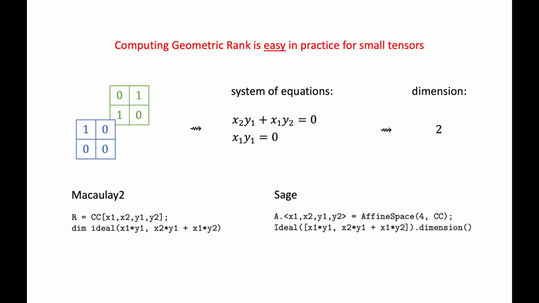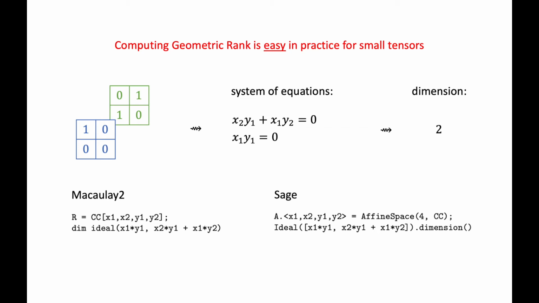So far, we've relied on our computational intuition to compute the dimension, but it's not true that every solution set can be written as a union of linear spaces. For small tensors, computing geometric rank is very easy in practice. Recall that to compute the geometric rank, we need to compute the dimension of a set of solutions to a system of equations.